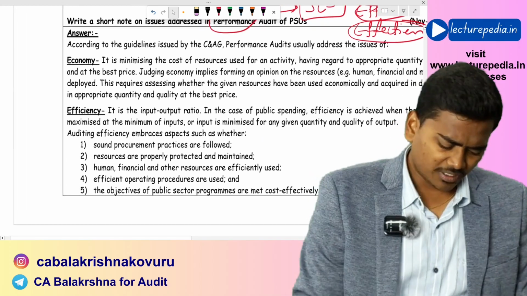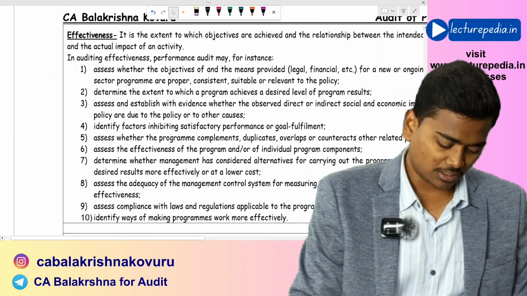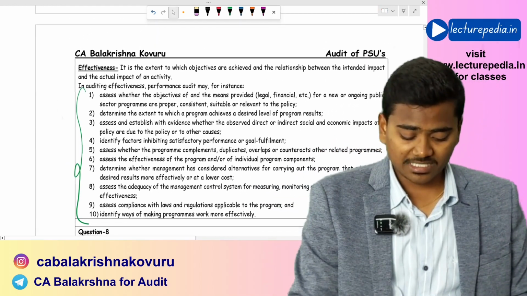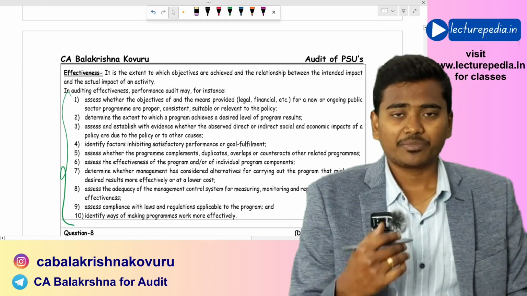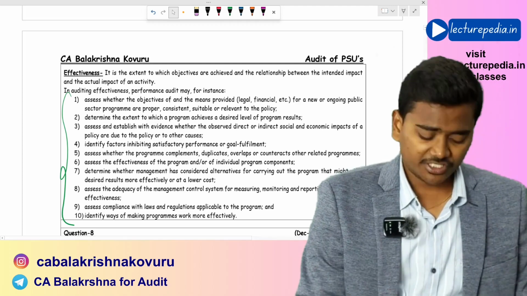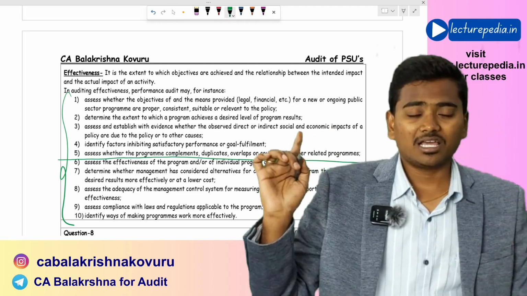And in case of each of these, efficiency and effectiveness, there are certain points that have to be verified. Here in case of effectiveness, if the question asks about performance audit, then it is sufficient if you write 5 points for effectiveness.